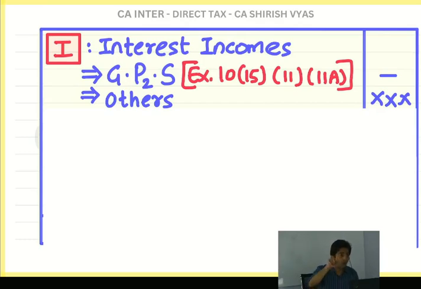Why? Because these bonds are issued by the government and the government wants that people should take interest in this. See, whenever the government wants to attract people, they make attractive rules. So here what was the attraction? Come on India, come on, invest your gold in our bonds. The interest which you earn every year will be tax free. So that incentive is given so that people will take interest. And you know why the government is behind give your gold, give your gold? Because people waste the gold at home. Imagine I have got 5-6 kgs of gold wasting at home. See, I am feeling proud I have got so much gold. But actually it is a wastage.